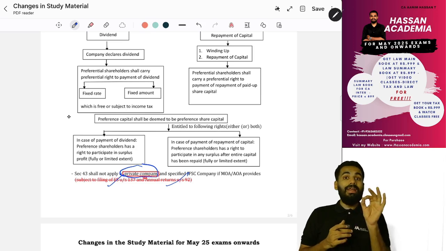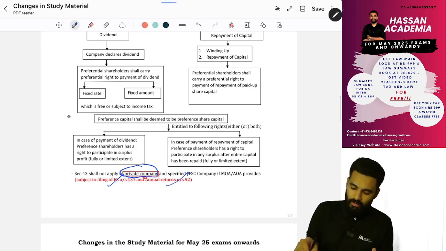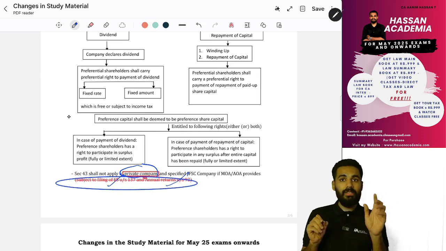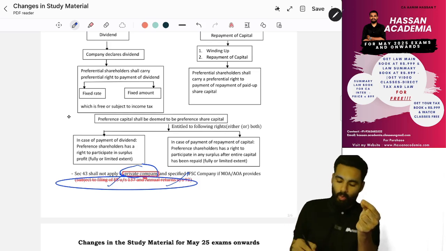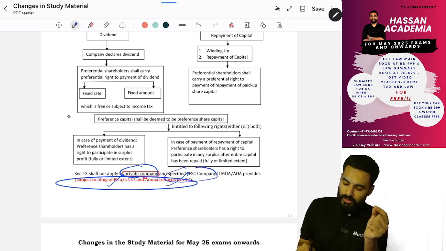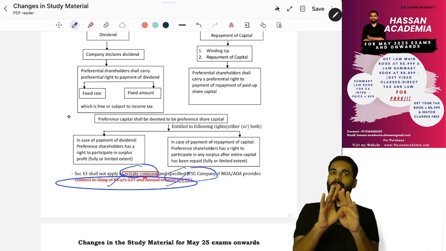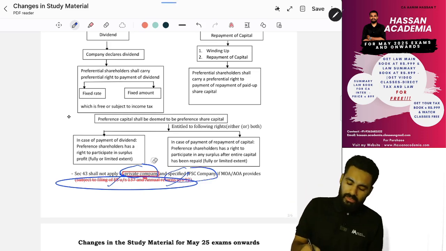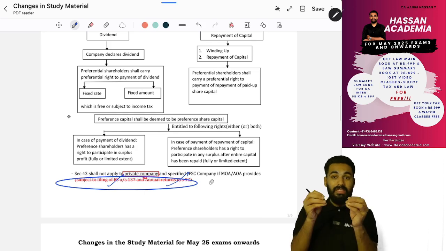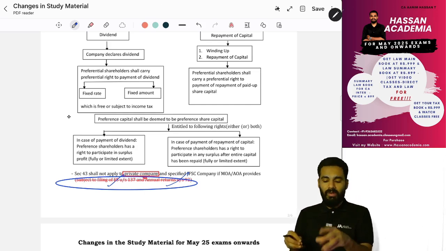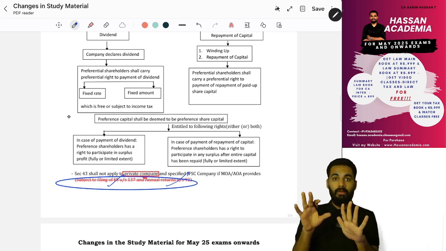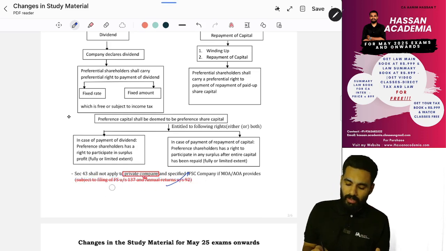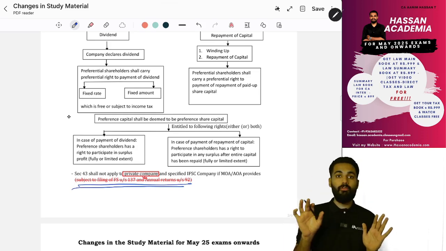Earlier students had a small doubt whether this was for a specified IFSC company or a private company. Now you don't have to bother. You can just write that this exception is applicable for private company and specified IFSC company. I hope those who purchased my book strike this off.